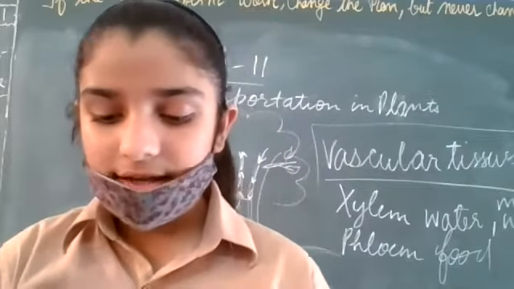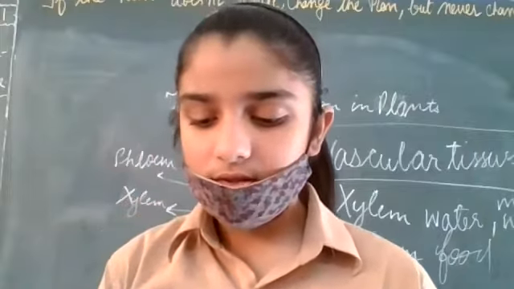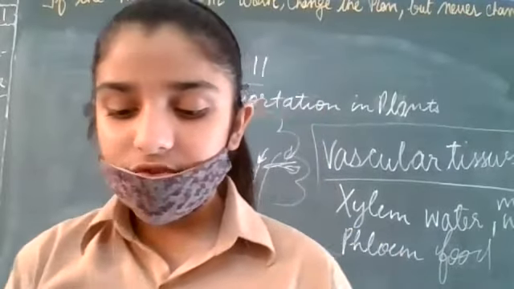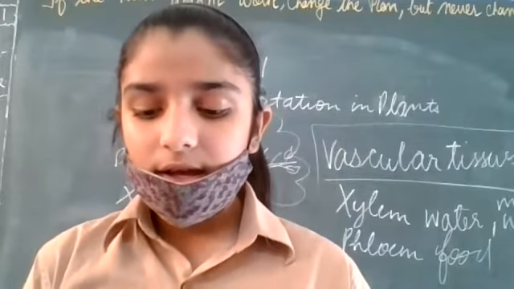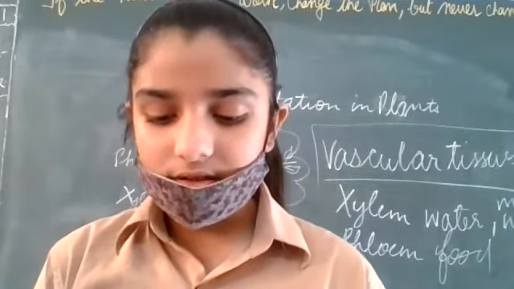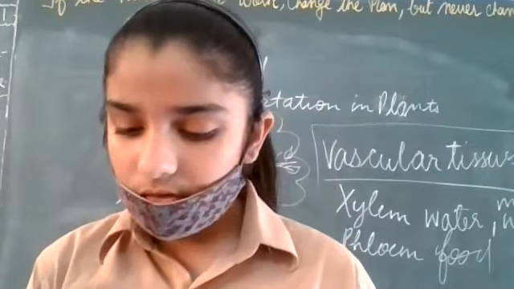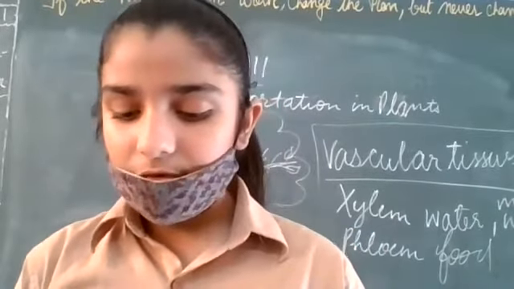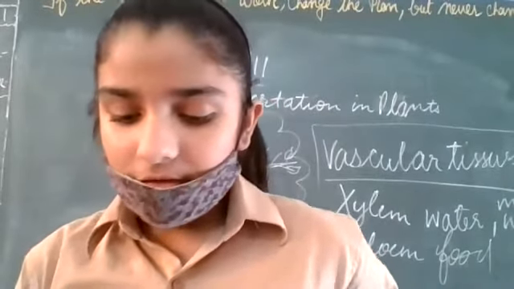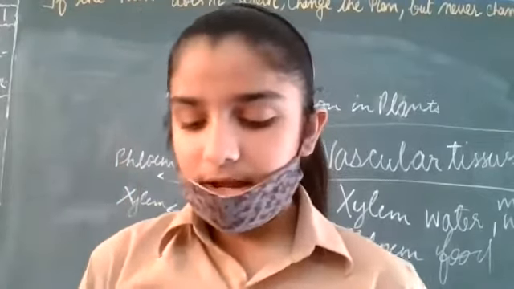You know that leaves synthesize food. In this para, the definition of phloem is given. The food has to be transported to all parts of the plant. This is done by the vascular tissue called the phloem. Thus, xylem and phloem transport substances in plants.